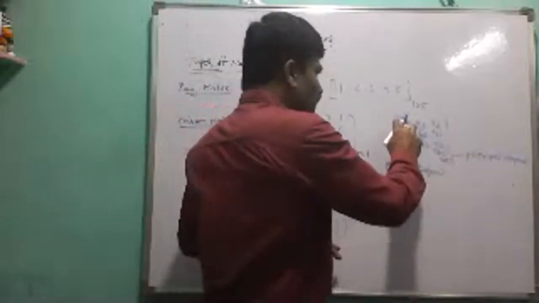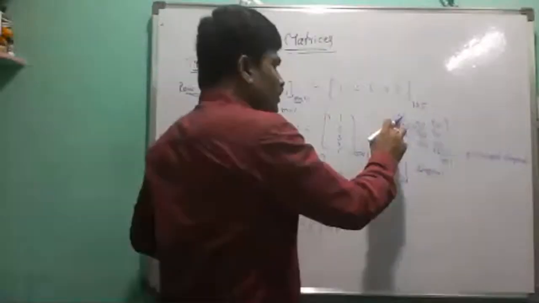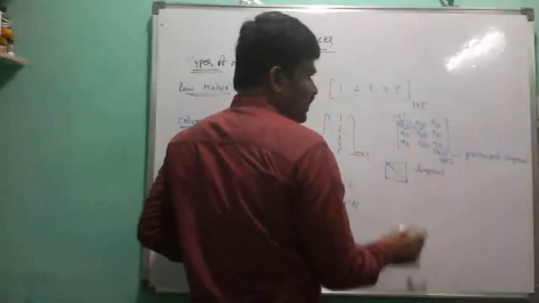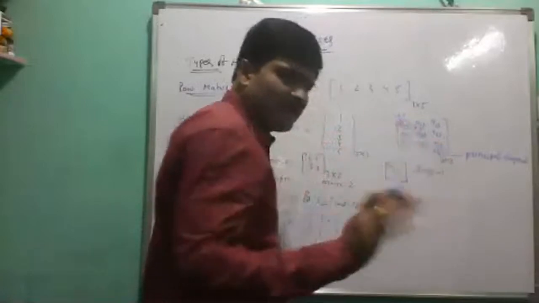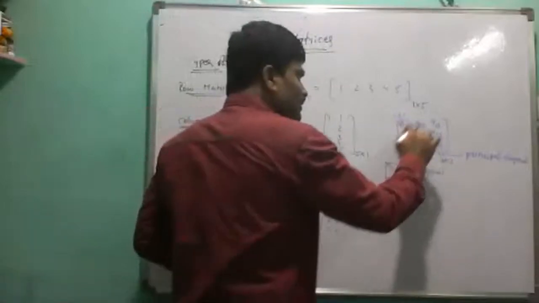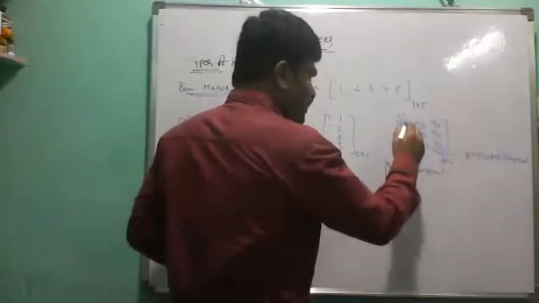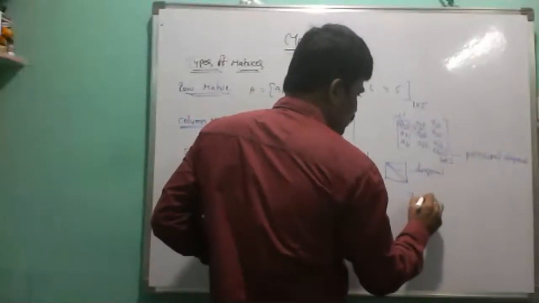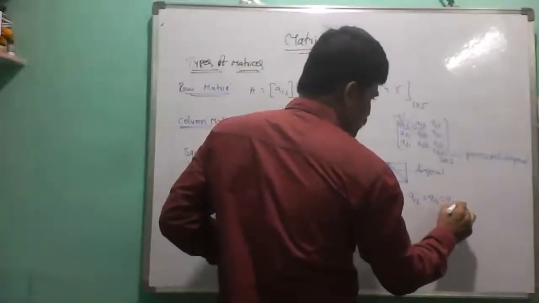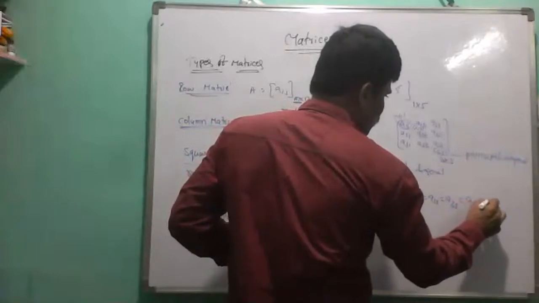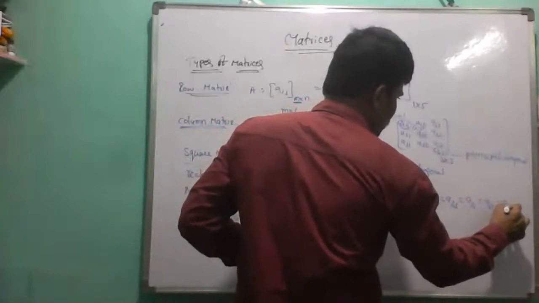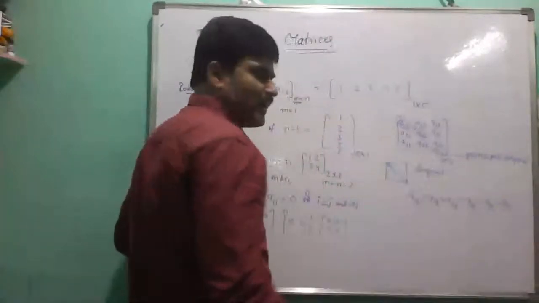In the principal diagonal elements, we observe that these are different, non-zero. The remaining non-principal diagonal elements, A12, A13, A23, A21, A31, A32, are all equal to 0.